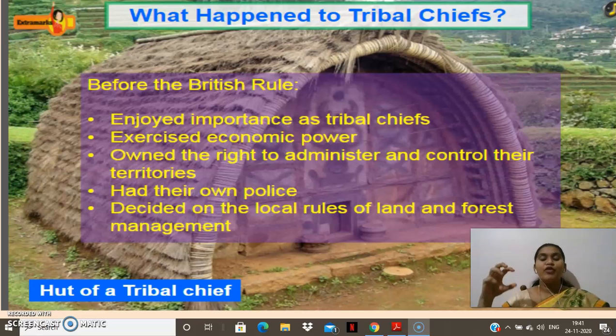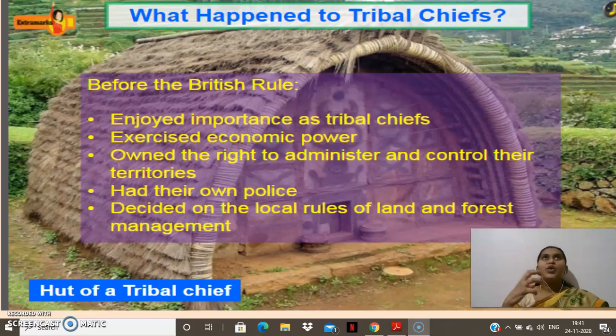That is, they wanted settled cultivation like the other peasants were doing, because by that it would be easy for them to control and administer and to implement whatever new policies, changes or rules had been introduced by the British.